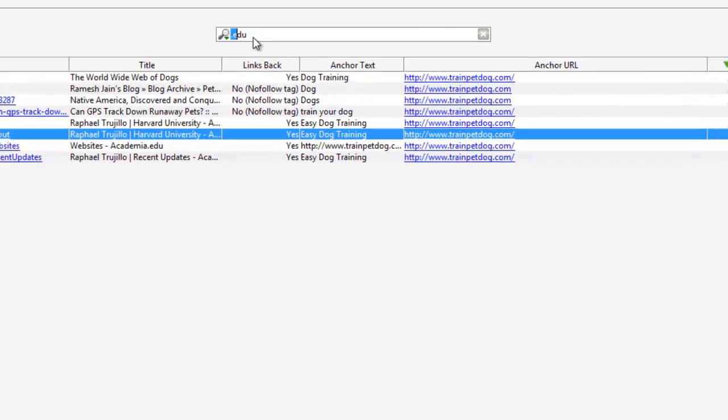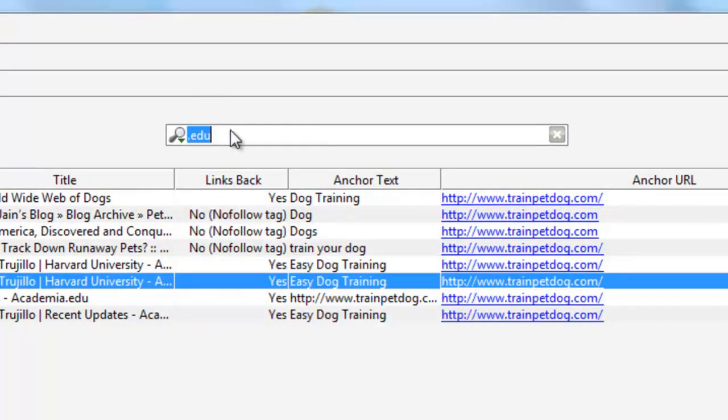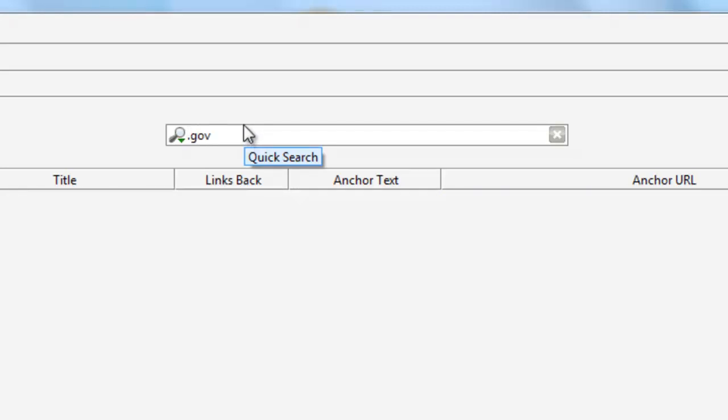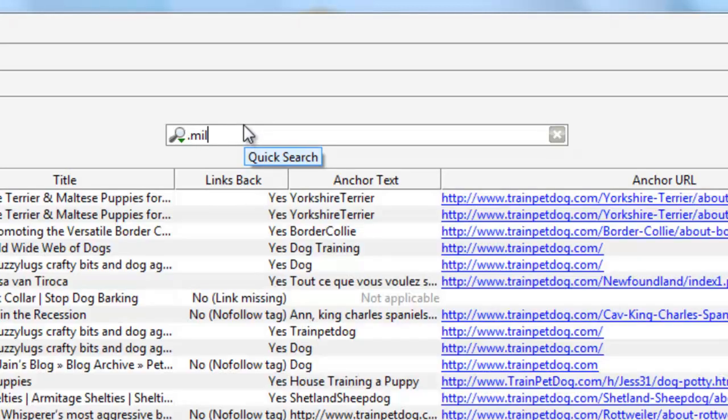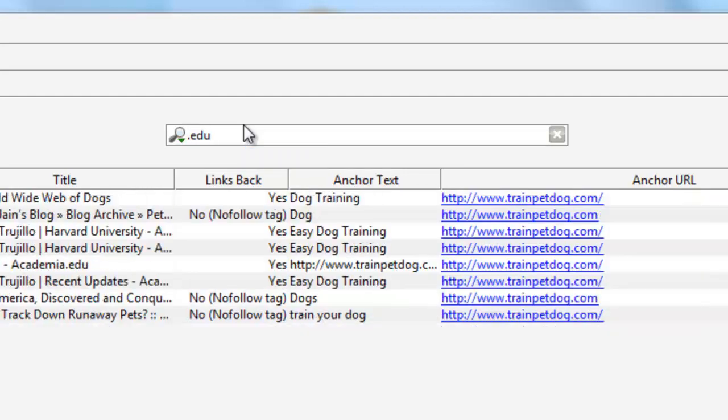You could do the same for government. The government are a little bit harder to come by, so just take the filter off at the top for edu and just put in gov, and they haven't got any gov, and do it again for military, MIL, which is even rarer. So they haven't got any government or edu, but they've got education links that you can probably see if you can grab. Now, you can do this for any website that you're reverse engineering. Just filter for their education links. It's as simple as just putting .edu right up there, and then SEO Spyglass will filter it for you.